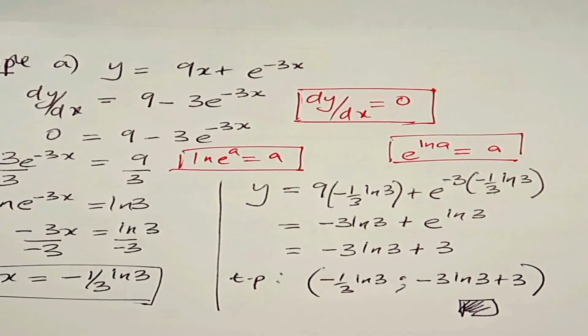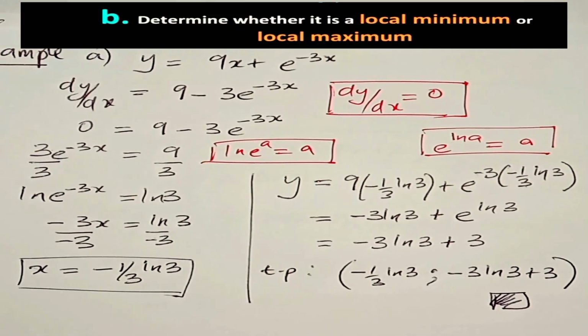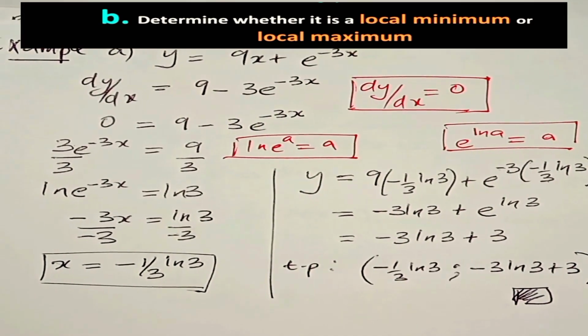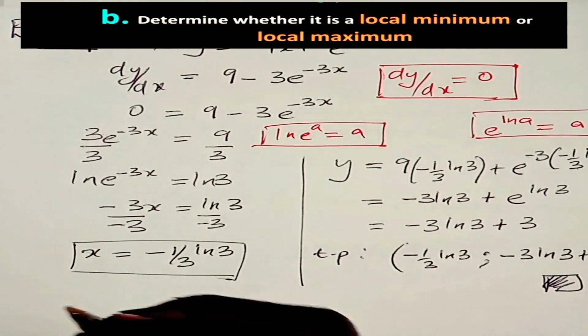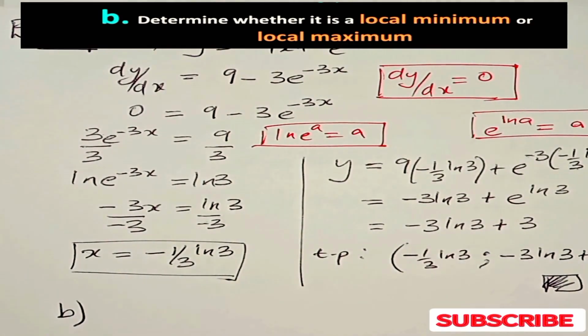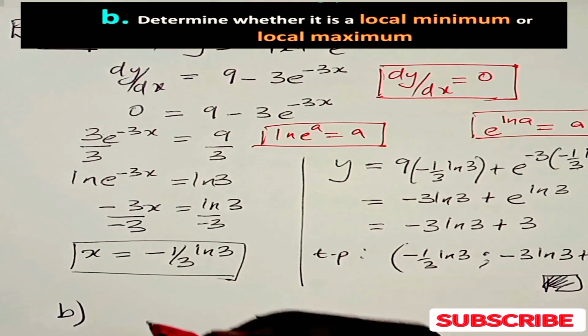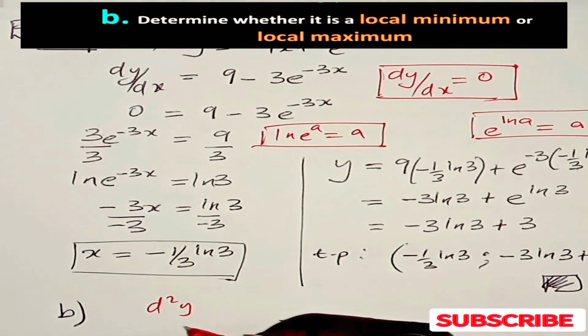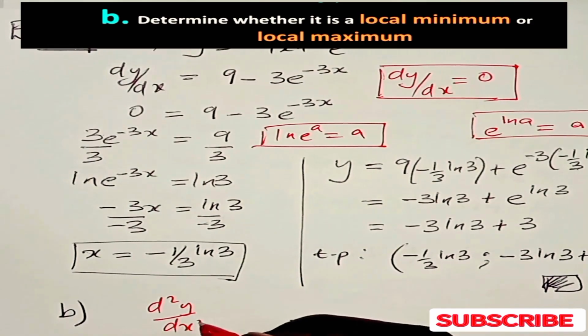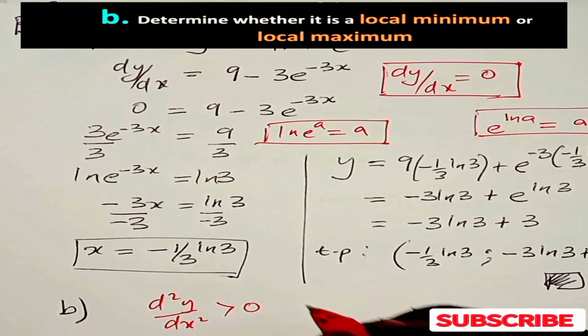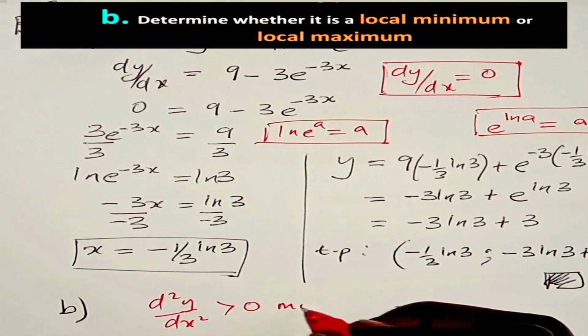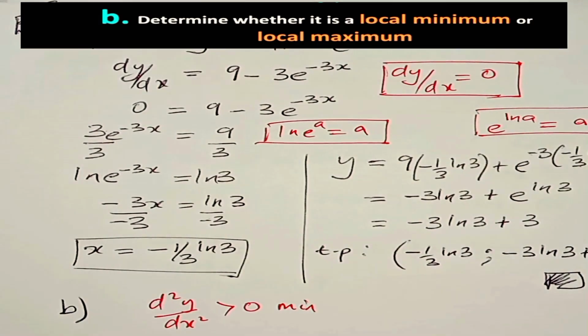Now, part B, we need to determine whether it is a local maximum or a local minimum. Now, to do that, we need to find the second derivative of that function. And d squared y/dx squared, when it is greater than 0, we have a minimum turning point.